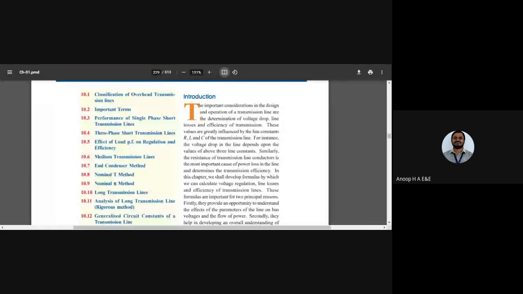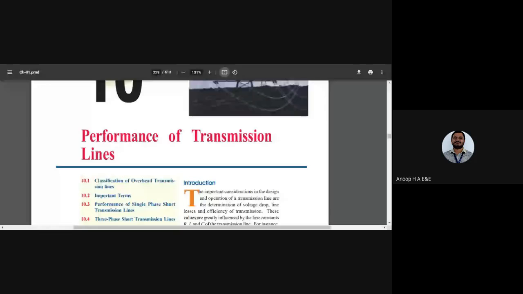So those were the concepts we discussed in the previous class, and it was a collective effort of all the concepts that Aditi highlighted now. I hope everyone has learned a lot from these concepts that we explained in detail. Let us move on to the next topic, module number three, the performance of transmission lines.